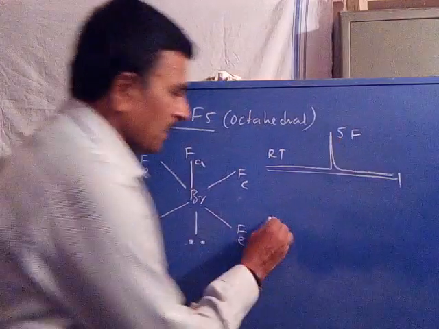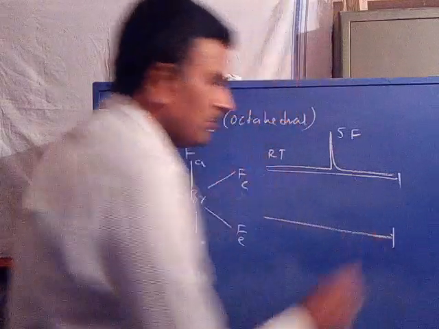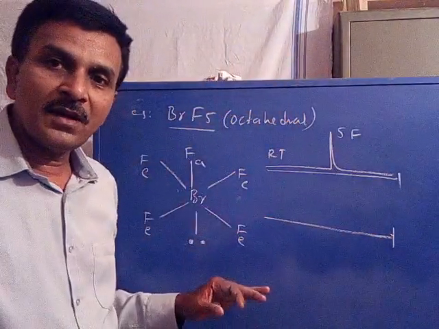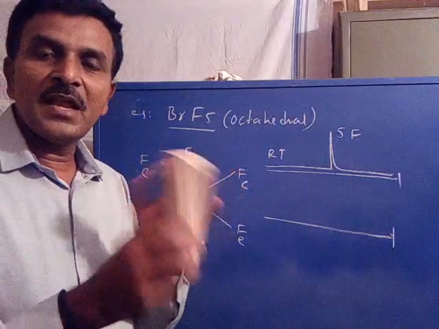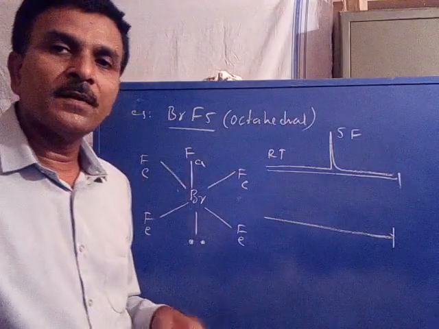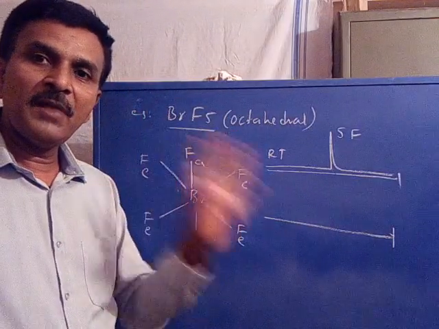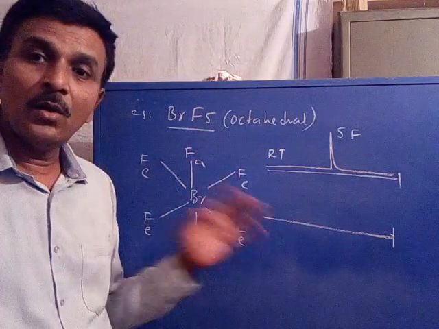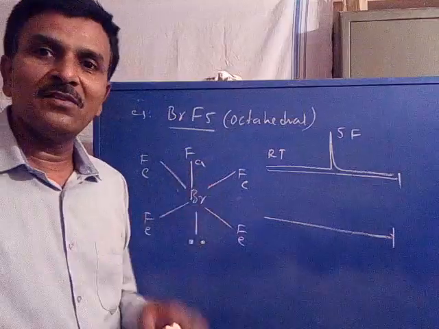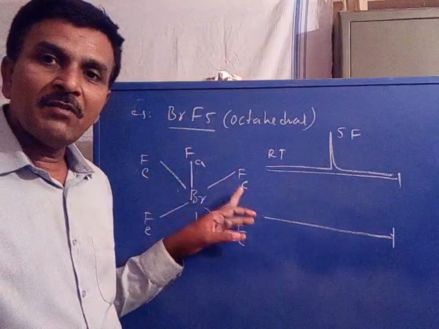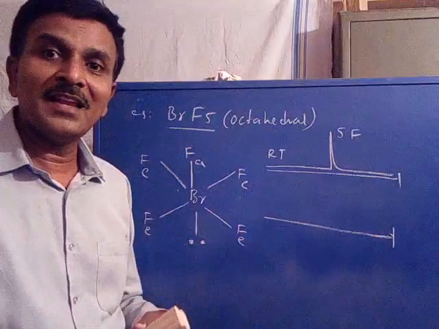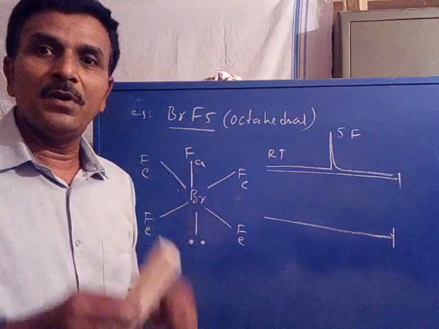Now at lower temperature, you see what happens. When the temperature is decreased, there is no exchange between axial and equatorial fluorine. That is, axial fluorine remains axial, equatorial fluorine remains equatorial. So axial becomes non-equivalent from equatorial, so that they are coupled.